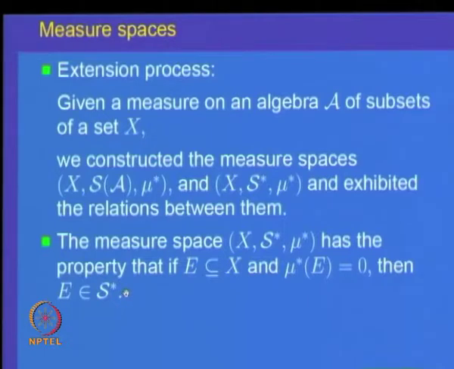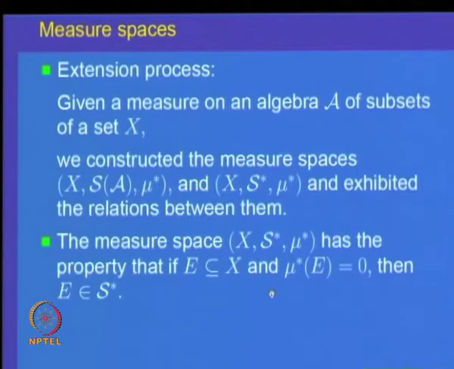Supposing you take any subset A of E, then by the monotone property mu star of A also will be 0. So, that also will be inside S star. So, S star includes all mu star null sets.